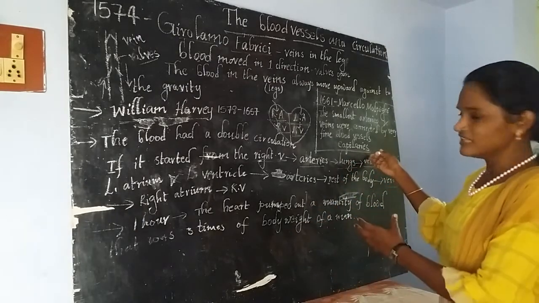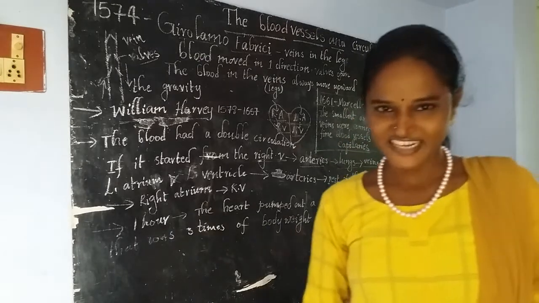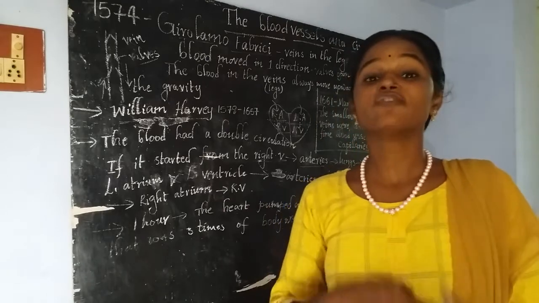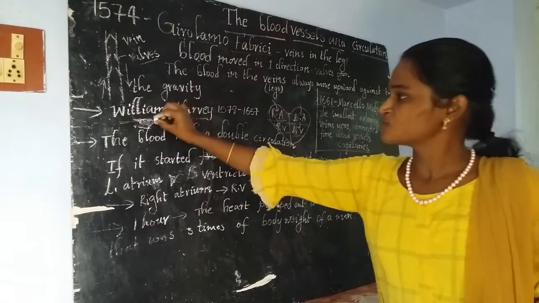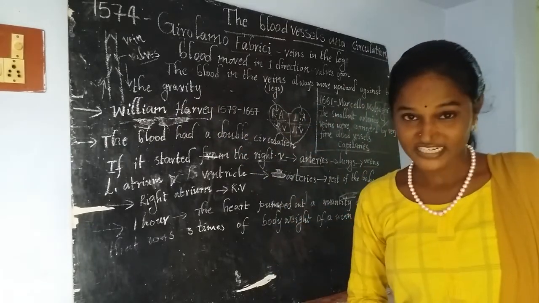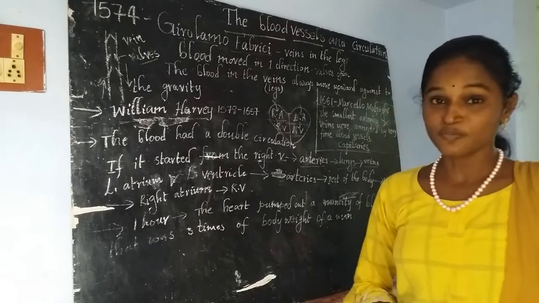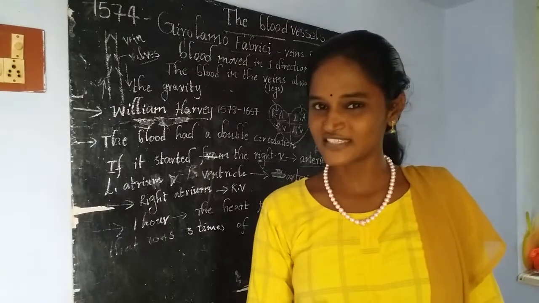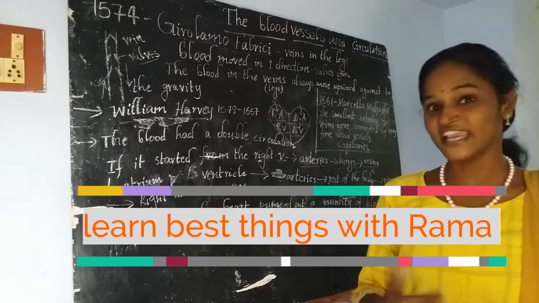By this reveal, we come to the end of the blood circulation, and everyone believed the concept of William Harvey and Marcello Malpighi. By this I think you understand about blood vessels and blood circulation, how it happens inside our body.